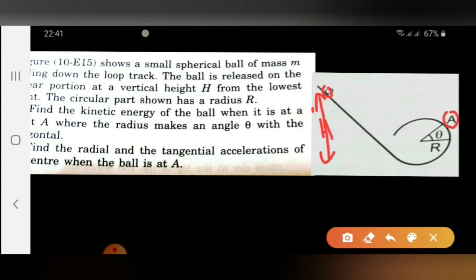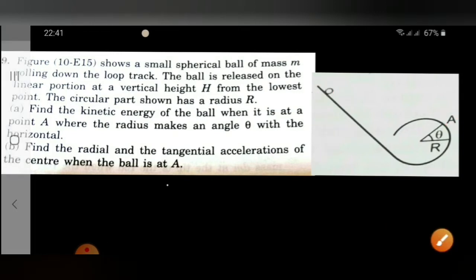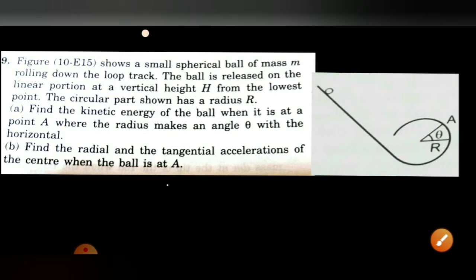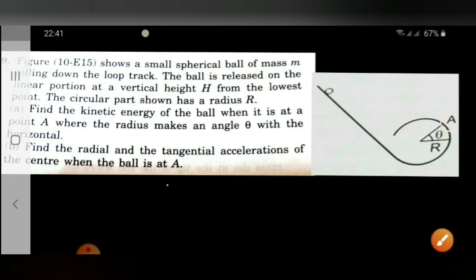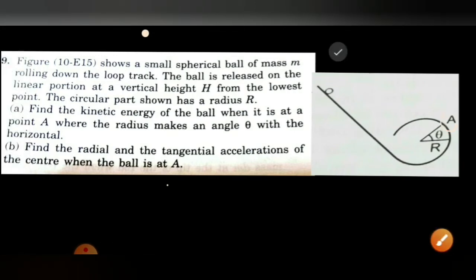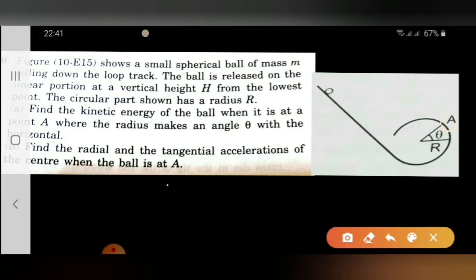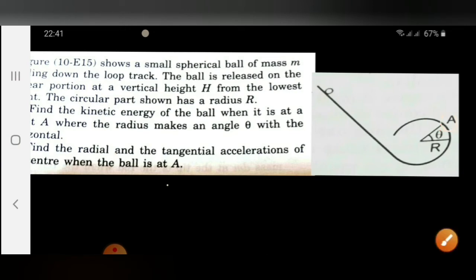Here the point A is there. The question is saying: find the kinetic energy of the ball when it is at the point A, where the radius makes an angle theta with the horizontal. Here we need to calculate its kinetic energy. And the second question: find the radial and tangential acceleration of the center of the ball when the ball has reached point A. These two things we have to calculate.